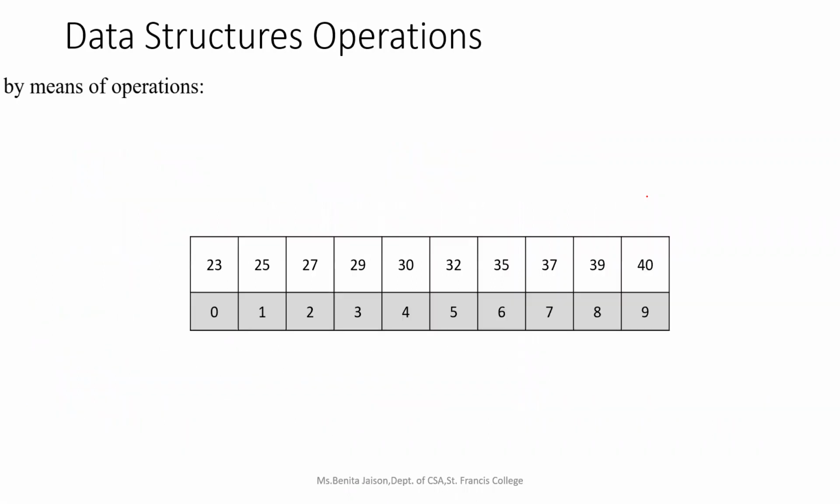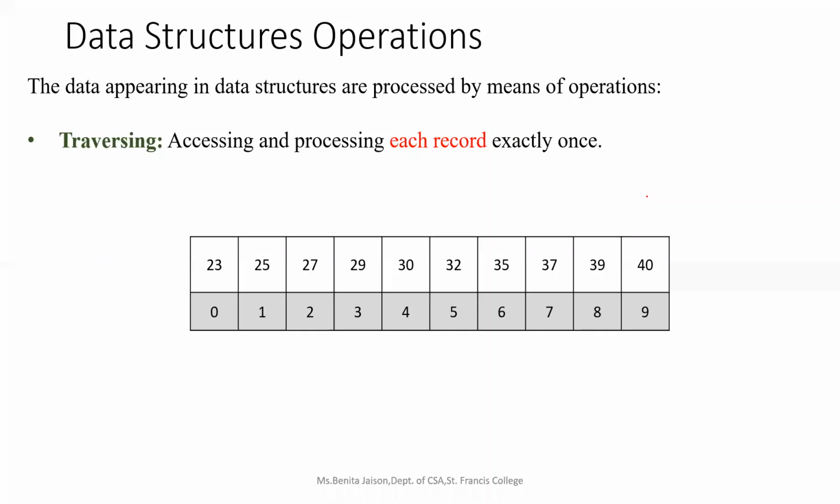So we will see one by one. What is the first operation? The operation of traversing. Traversing means accessing and processing each record. Which is the record here? Here we can call each of the elements, or the numbers, present in the array a record. When it is accessed and processed exactly once, it is known as traversing.